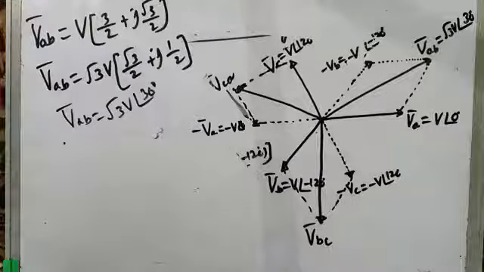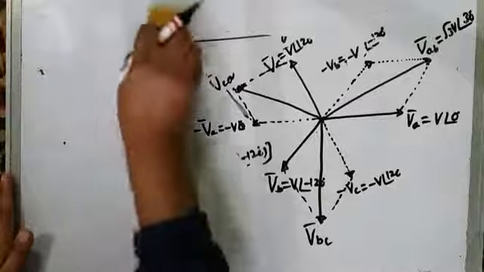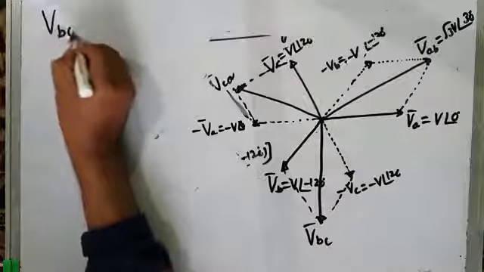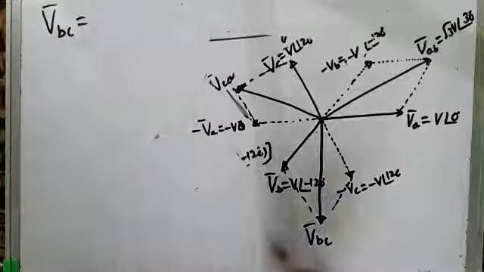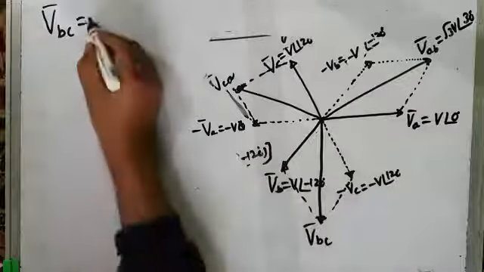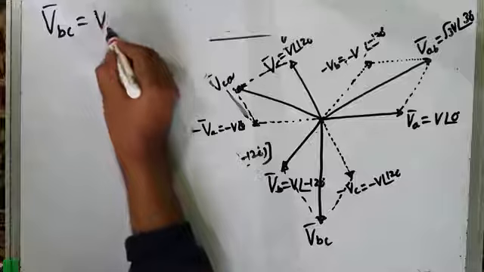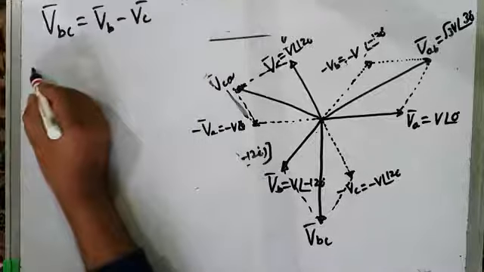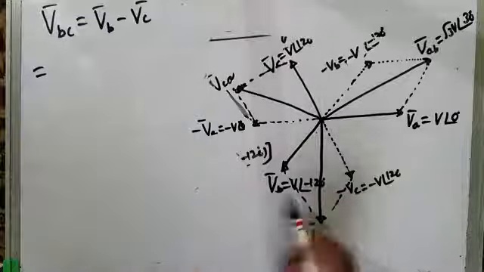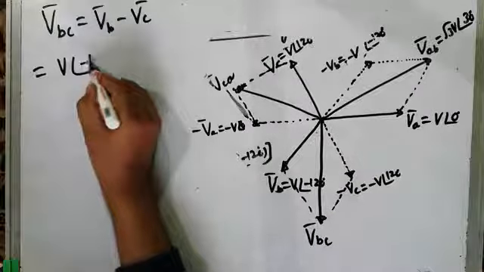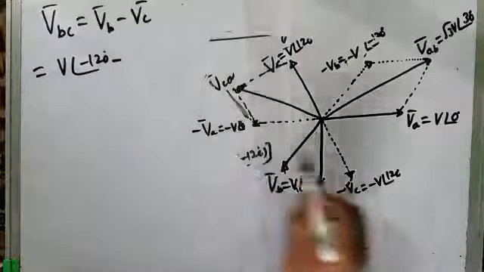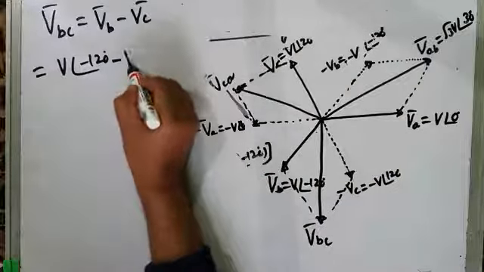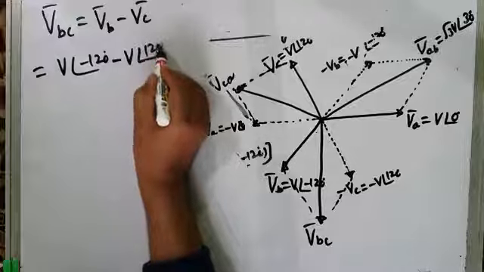So similarly, we can find VBC. Once you know VAB, now we can find VBC. VBC is equal to VB minus VC. And what is, by the way, VB? VB is V at an angle of minus 120 degrees minus VC. VC is V at an angle of 120 degrees.